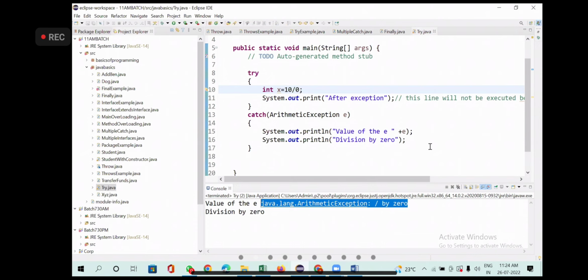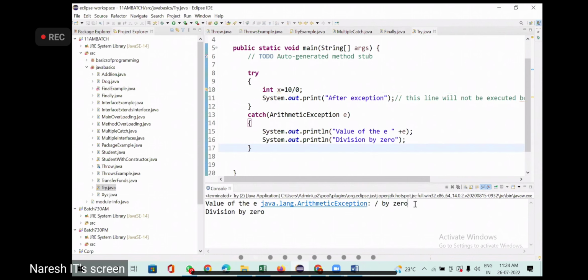So now I want to customize the exception. I don't want this to be displayed. I want to put my own message. That is called customization. Customization means the one which you already have, you want to modify it. I don't want to use division by 0. I want to use something different, right?